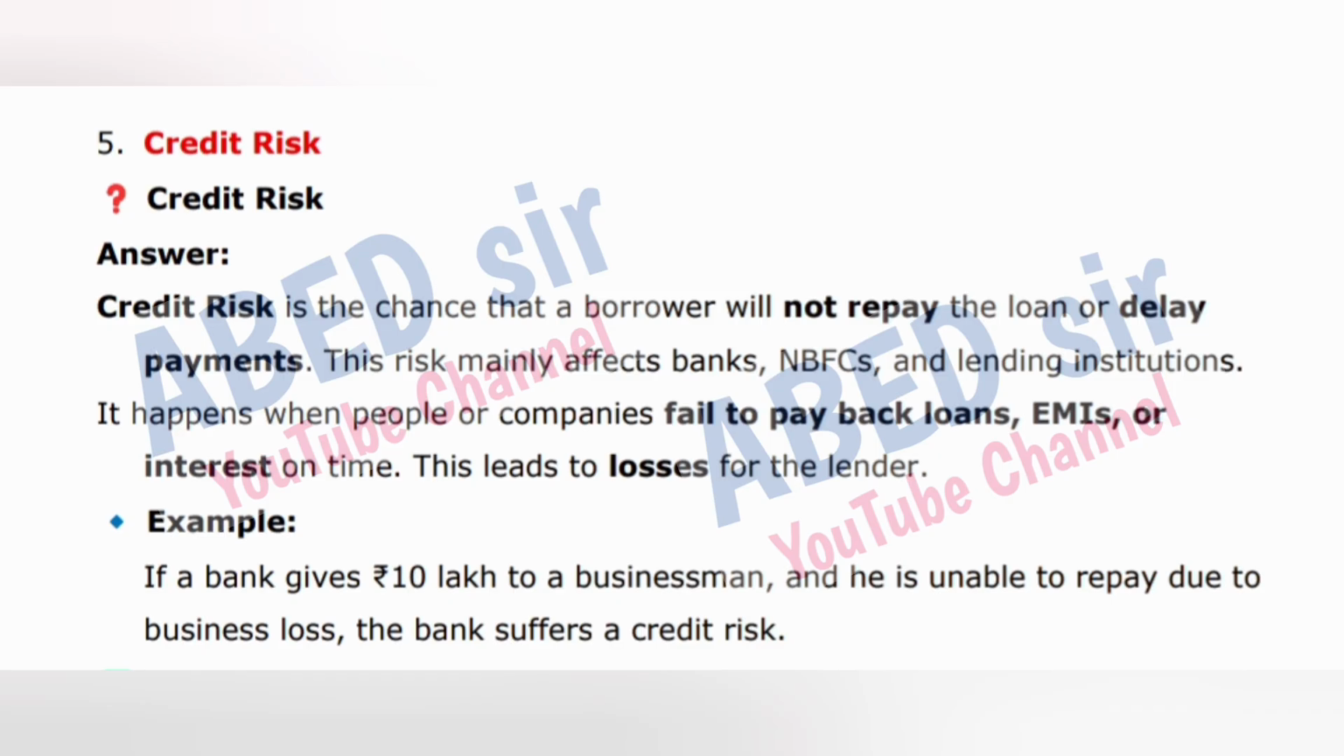This risk mainly affects banks, NBFCs, and lending institutions. It happens when people or companies fail to pay back loans, EMIs, or interest on time. This leads to losses for the lender. Example: if a bank gives 10 lakh rupees to a businessman and he is unable to repay due to business loss, the bank suffers a credit risk.